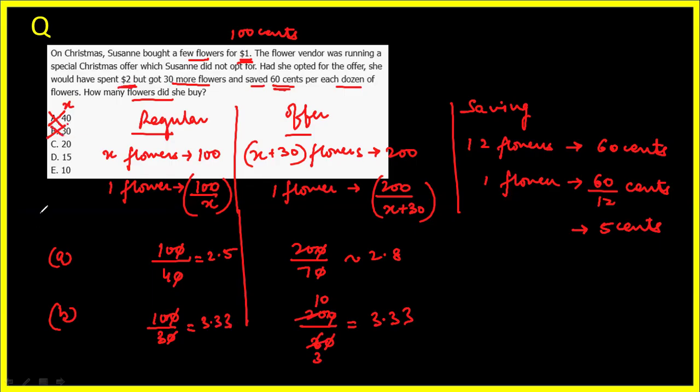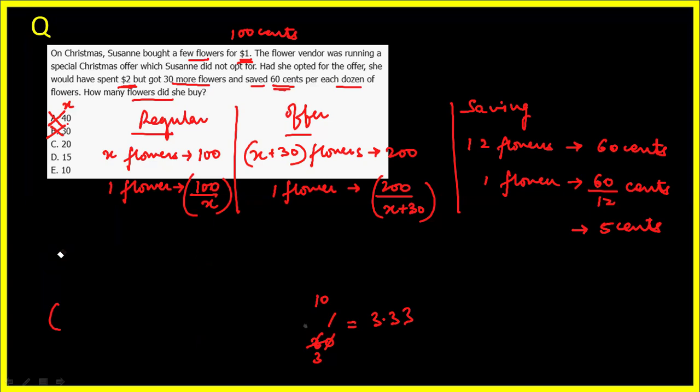Let's now understand option C. Let me remove this to make space to write. Substituting X as 20, the per flower cost will be 100 over 20. And how much will be the offer price in that case?